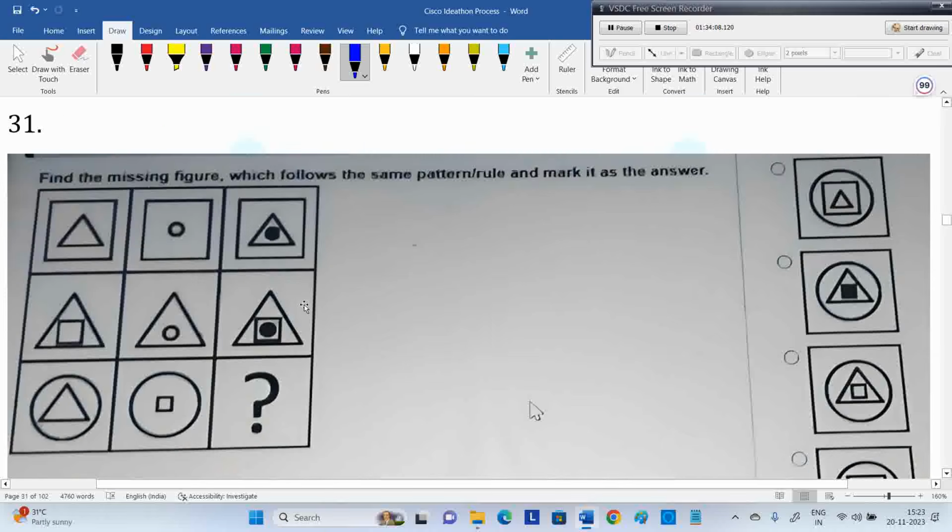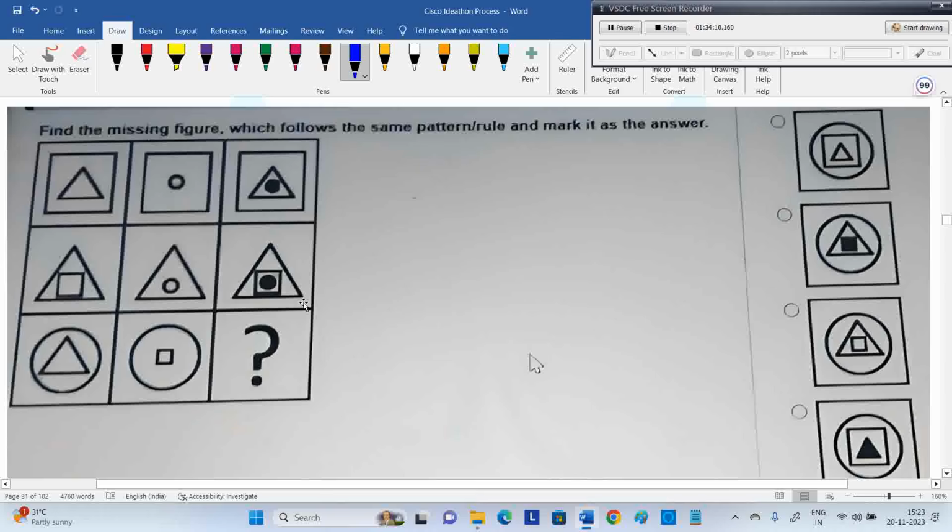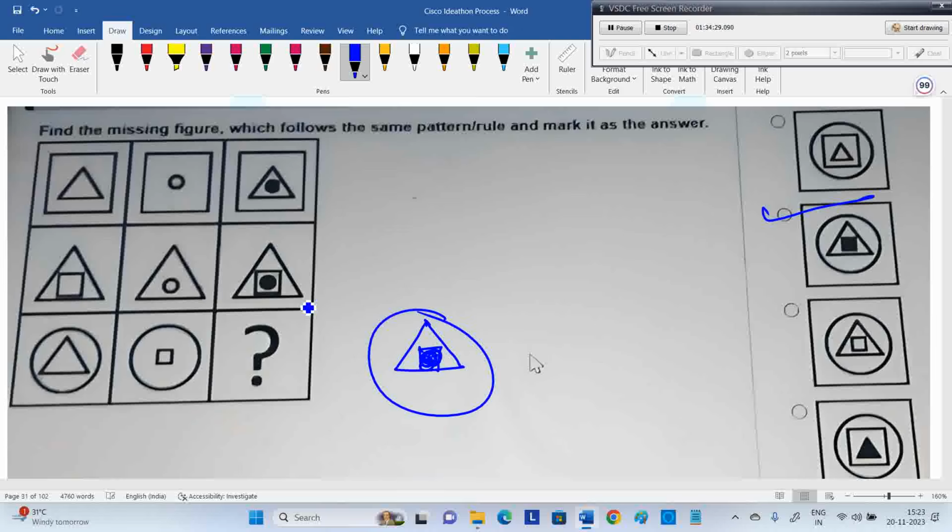Next one, again back to the diagrams. Which one? Yes, a triangle inside a square with shading, surrounded with a circle. So that's what the option is. The first two combined is in the third one, but the middle part is shaded.